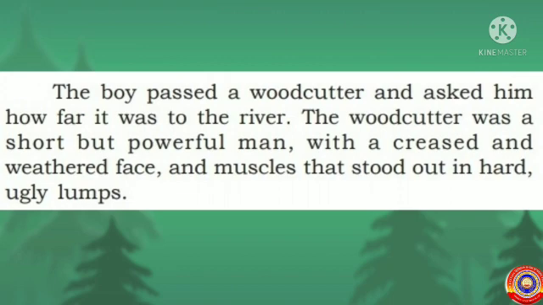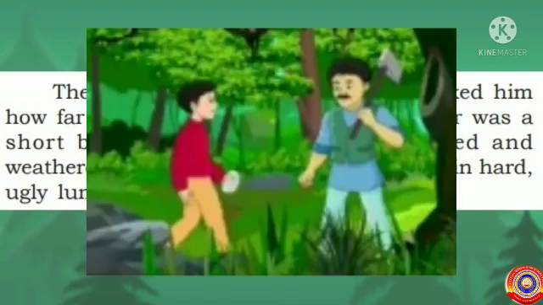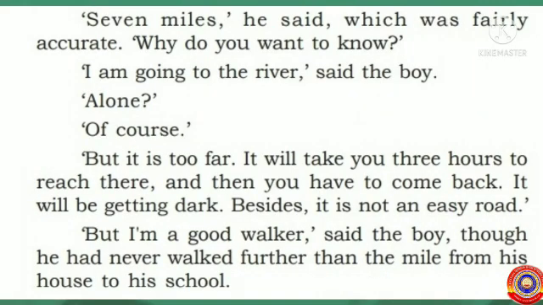Now it's time for the explanation. All of you listen attentively. On his way to the river, the boy saw a woodcutter and asked him how far it is to the river. Now, the appearance of the woodcutter is given here. He was short and powerful with a wrinkled face. The woodcutter replied that it is 7 miles away from here.